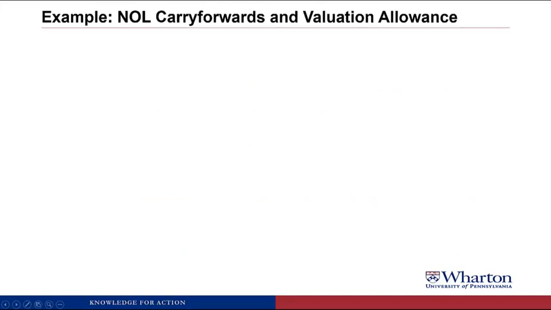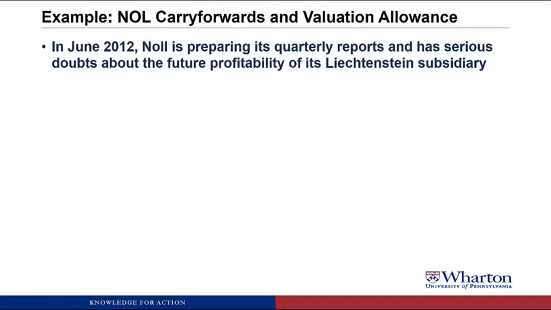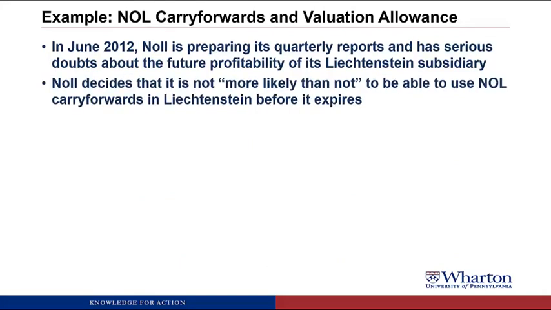Now let's bring in the valuation allowance piece. In June of 2012, NOL is preparing its quarterly reports, and it has serious doubts about the future profitability of its Liechtenstein subsidiary. NOL decides that it's not more likely than not, less than 50%, that it'll be able to use its NOL carryforwards in Liechtenstein before they expire. Recall that the deferred tax asset in Liechtenstein was $22,500.